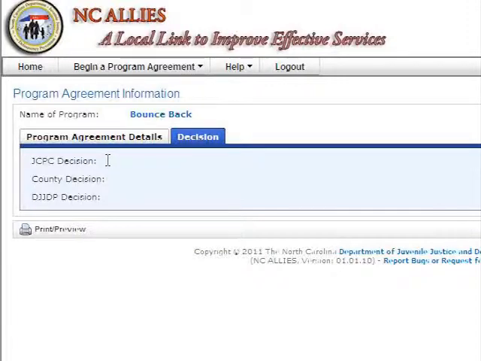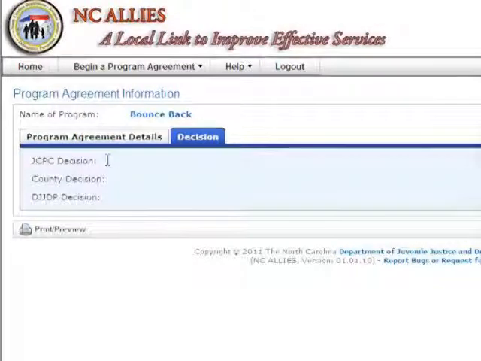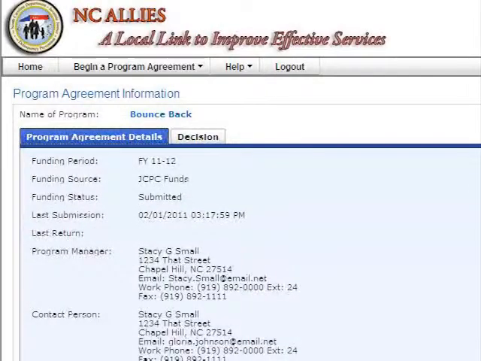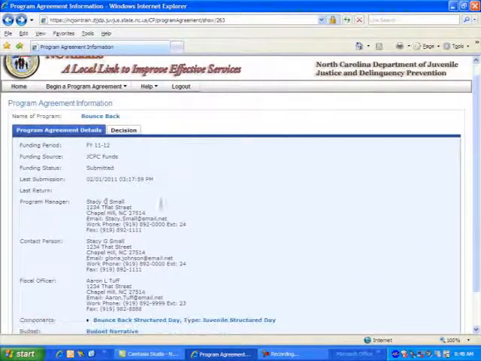Once you have completed your application with your local county's JCPC, please consult with your JCPC chair and area consultant as to directives on how to submit your program agreement after you complete this online application during this first year of the new NCID application usage. Let's go back to the Program Agreement Details tab. Click on the tab. You will notice here that the date of last return will be entered into the system. All movement of the document will be tracked by NCID.